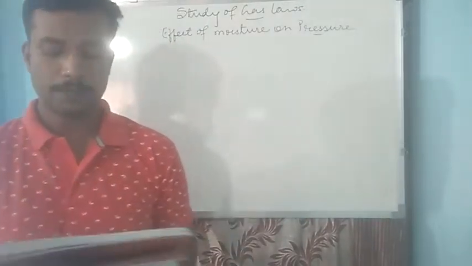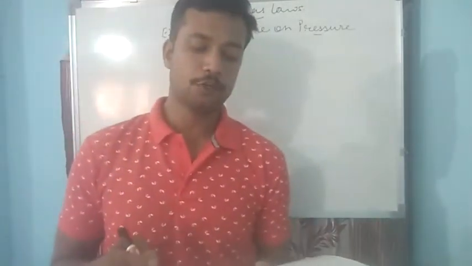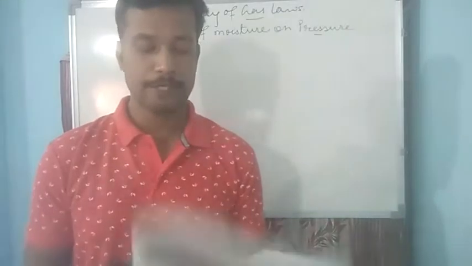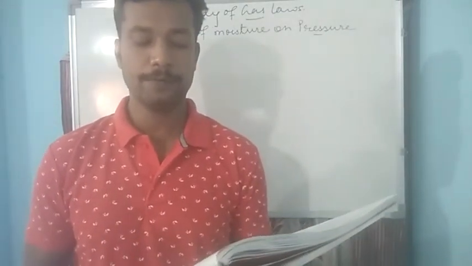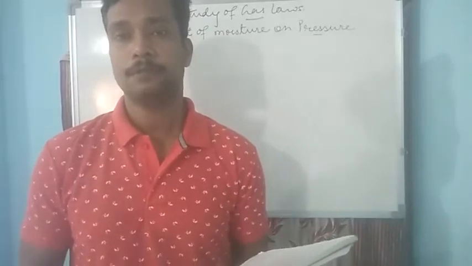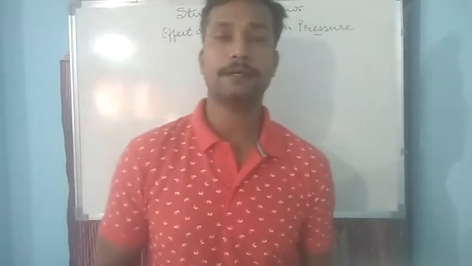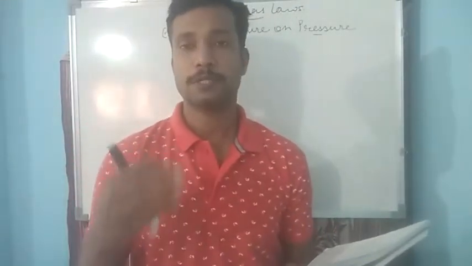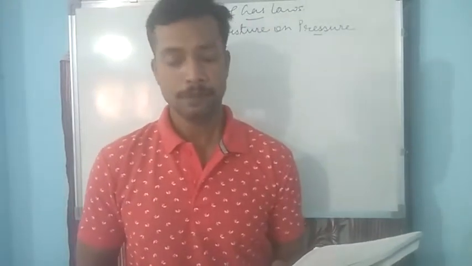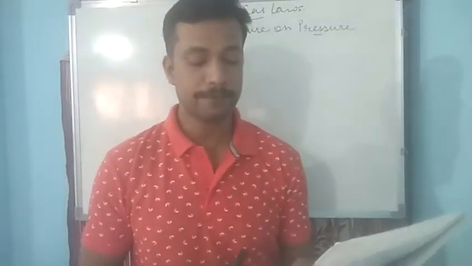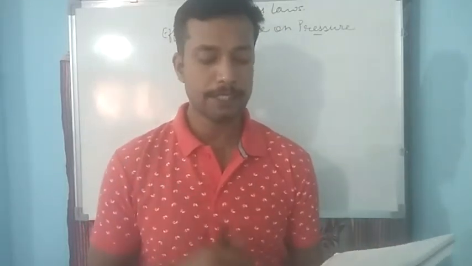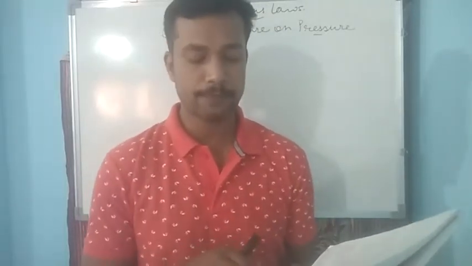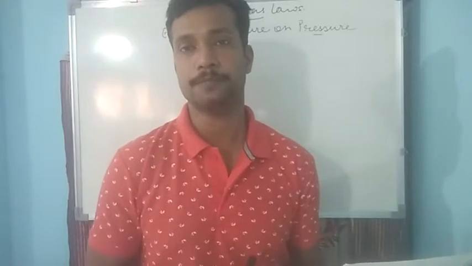Question is, 87 centimeter cube of moist nitrogen is measured at 9 degrees Celsius and 659 millimeter mercury pressure. So from the question it is clear that it is moist nitrogen being taken, whose volume is 87 centimeter cube, and the pressure at 9 degrees Celsius of this gas is 659 millimeter mercury pressure.